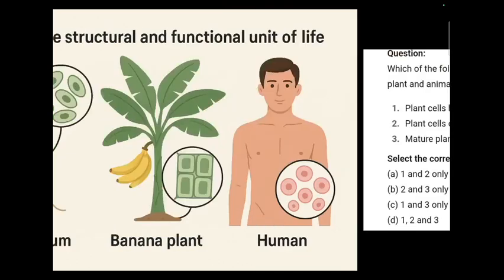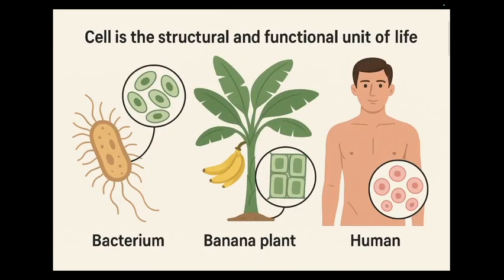I'm sure we all have heard this sentence that cell is the structural and functional unit of life. What does it really mean? To understand this, think of cell as the smallest building block of every living thing that you see around you, be it a bacteria, be it a banana plant, be it yourself. So just like bricks make up a wall, cells make up the tissues, the organs, and finally the whole organism. And that is why it is called the structural unit of life.